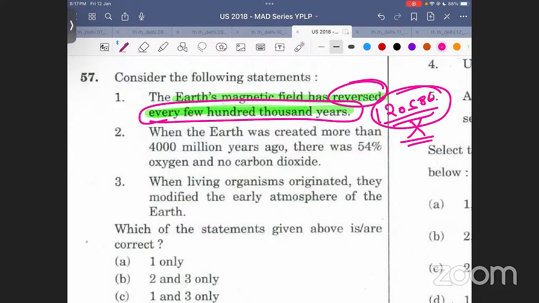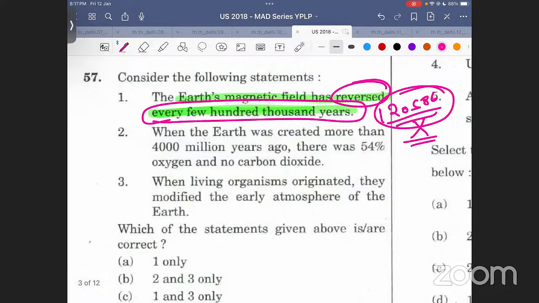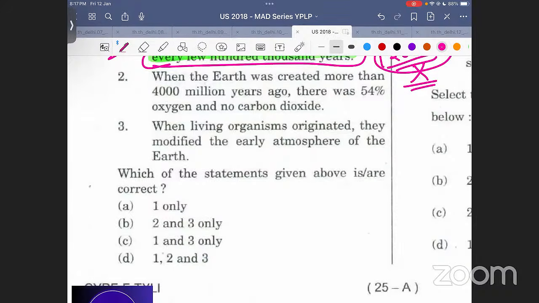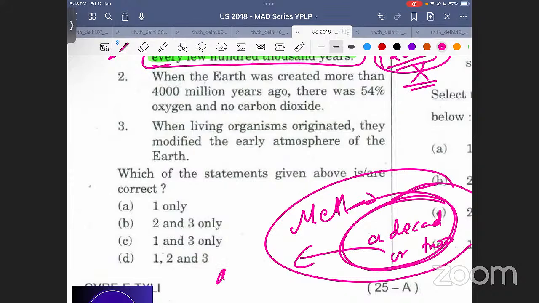और ये हमें पता ही है कि reverse होता है. We have read this so many times. So you will never think of such statements as negative. These will always be correct. This is just approximation. बिल्कुल approximation है ये, है ना? You will see again and again such questions coming. एक question देखोगे आप, शायद 2020 में है. मीथेन का कुछ question है. Methane gets converted into something in a decade or two. What is this? This is an approximation. This is not data. That is what I'm saying. You have to focus. This is approximation, right?